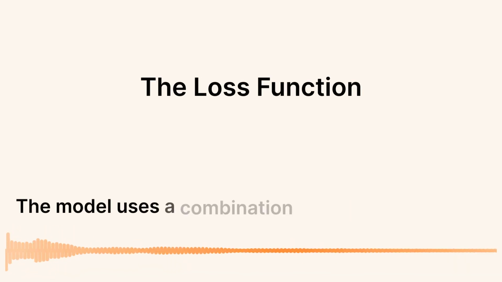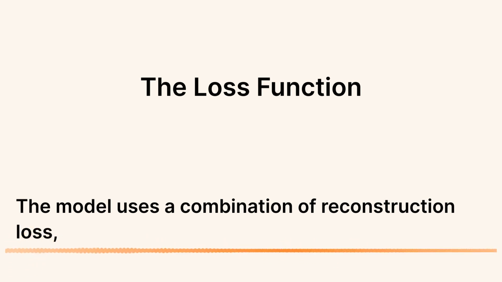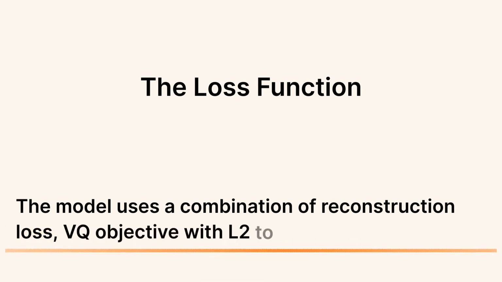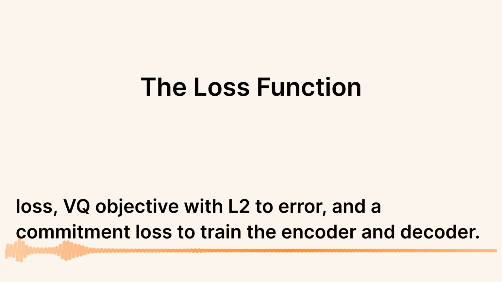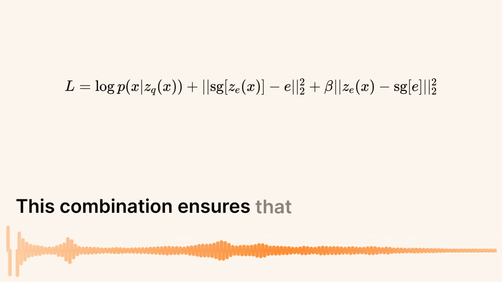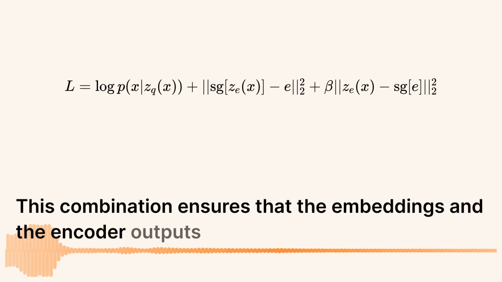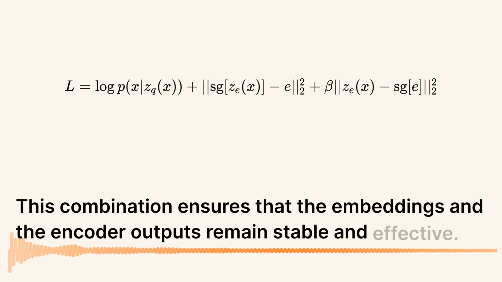The model uses a combination of reconstruction loss, VQ objective with L2 error, and a commitment loss to train the encoder and decoder. This combination ensures that the embeddings and the encoder outputs remain stable and effective.